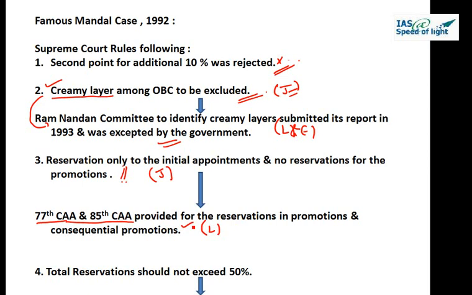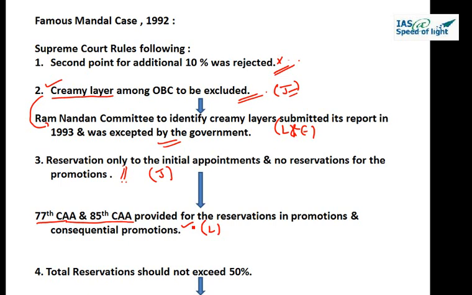Let us see 4A and 4B. 4A, let us read 4A. Nothing in this article shall prevent the state from making any provision for reservations in matter of promotion with consequential seniority to any class or classes or posts in service under the state in favor of scheduled castes and scheduled tribes, which in the opinion of the state are not adequately represented in the services under the state.